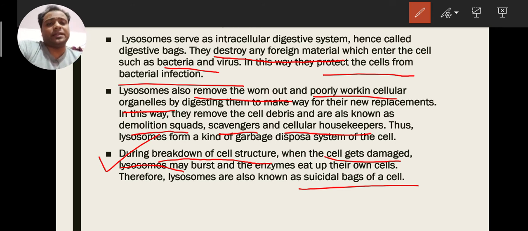So there are 3 names and 3 functions. They are called digestive bags, they are called cellular housekeepers, and they are also called suicidal bags of the cell. So lysosomes work like this.